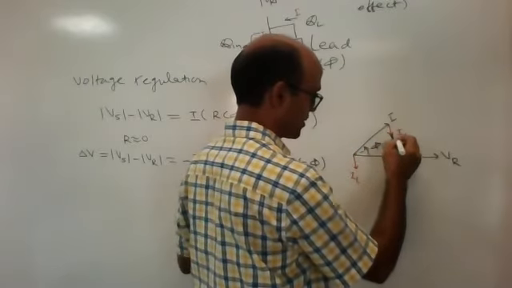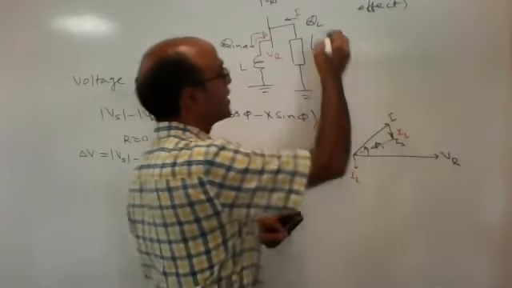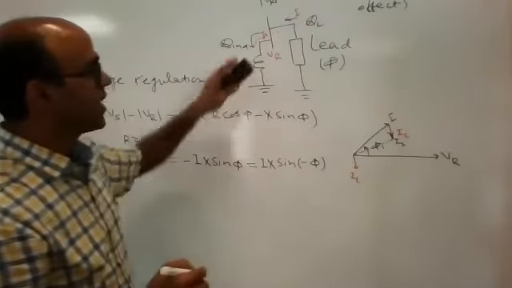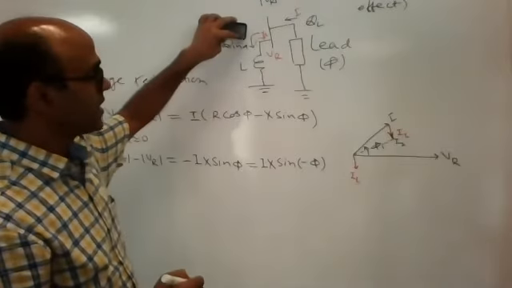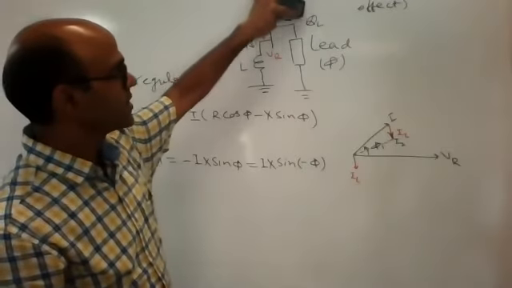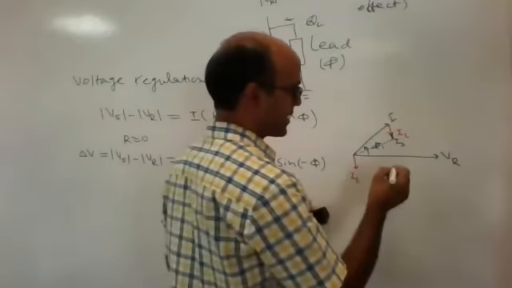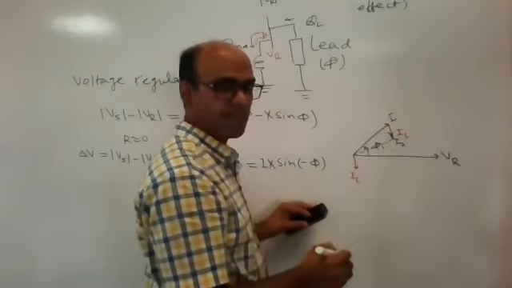So this is I2. Now the current is I2. Previously, if I had not connected this inductor, then the current here is I. But after connecting the inductor, the current is I2.